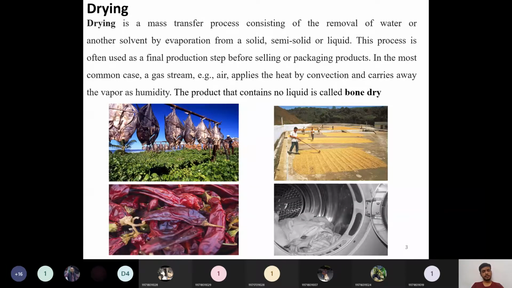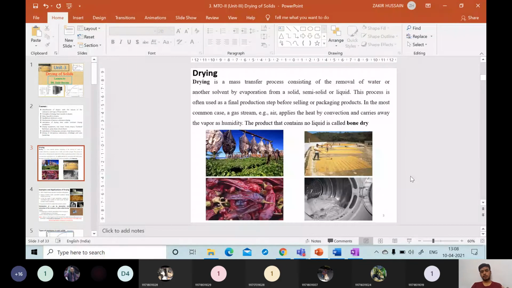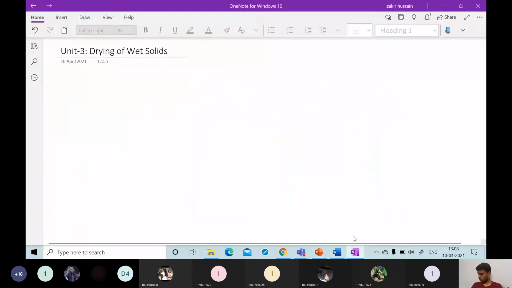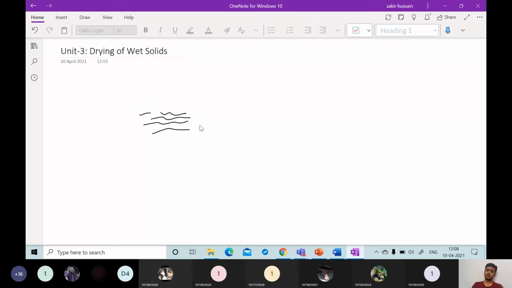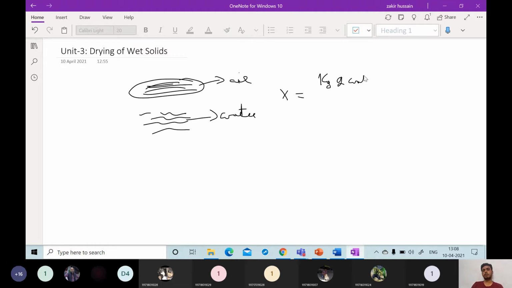For example, in the earlier unit, we were concentrating on humidification. How is it different from humidification? In humidification, what is happening? Some water content is there. Then outside, there is an air stream. The humidity we denote as some X. Then we calculate how much water or water vapor is present per kg of air.